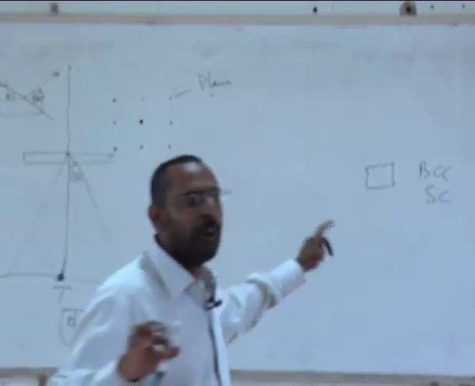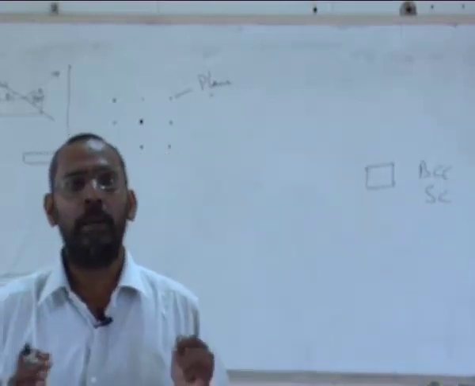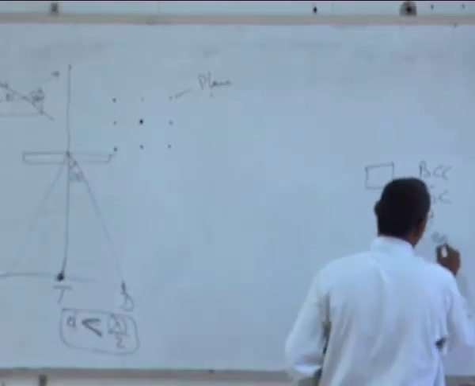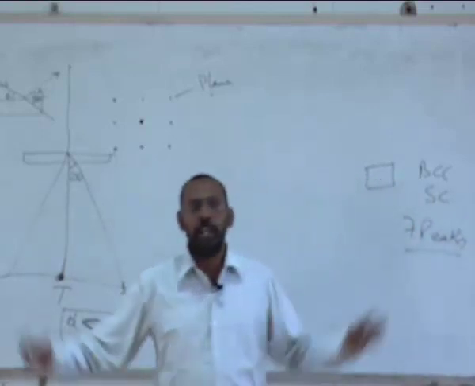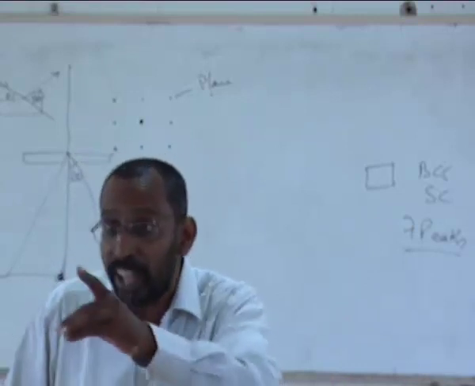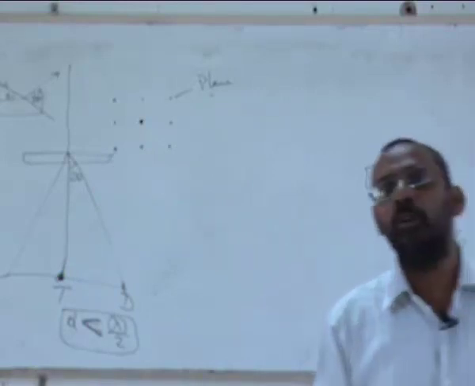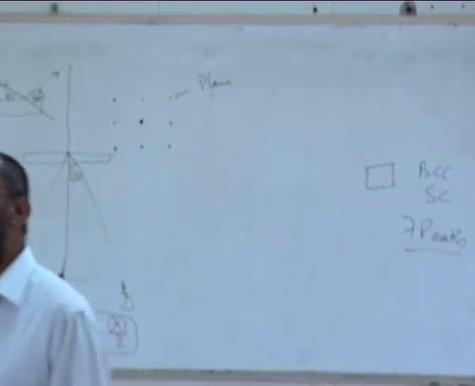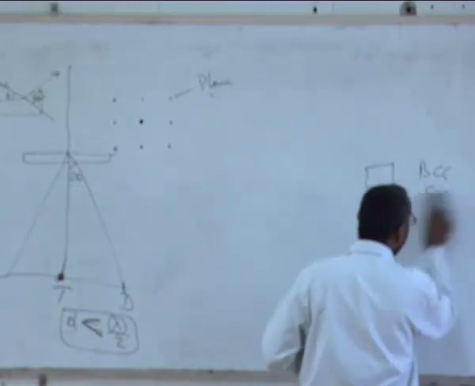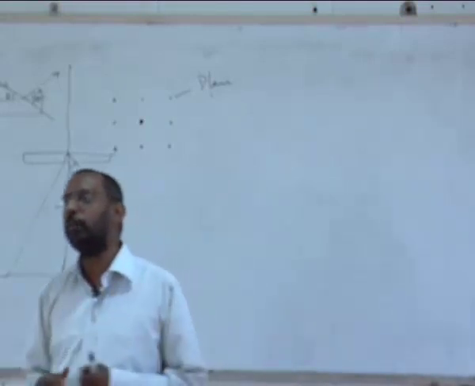Then you will know that if you want to find out whether it is either that or this, you need to have a minimum certain number of peaks. How many? 7 peaks are necessary. If your XRD pattern has less than 7 peaks, you will not be able to differentiate these two. So that is where going to a smaller lambda is useful. That is where I go to, let's say, molybdenum or some such smaller lambdas to be able to find out. So there are certain cases where you are forced to go to a smaller lambda to be able to actually determine the crystal structure.